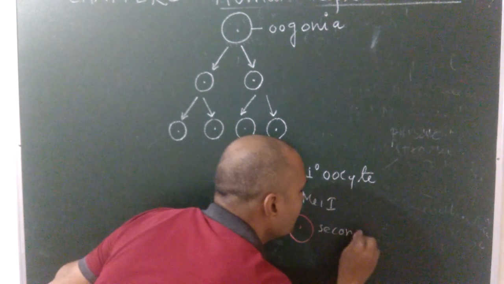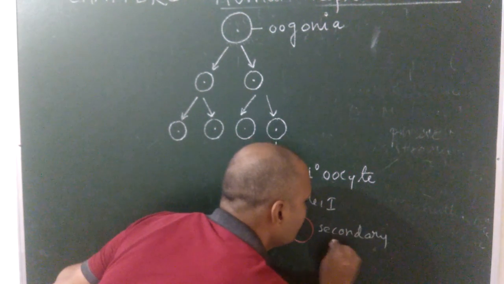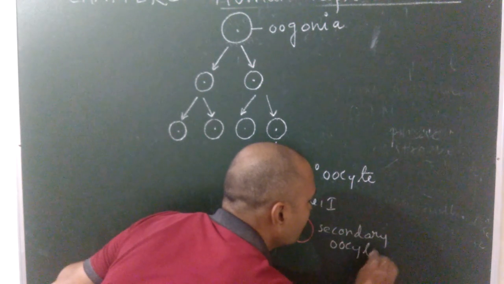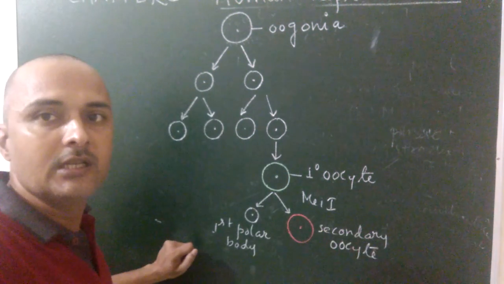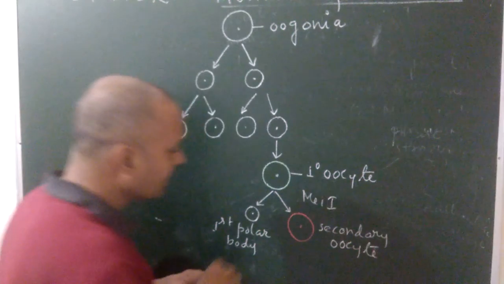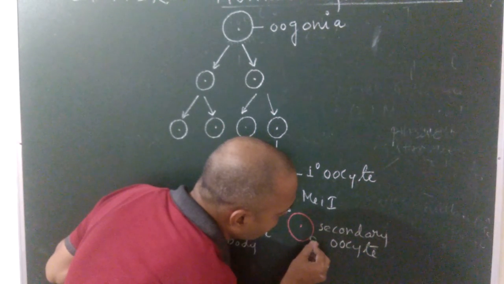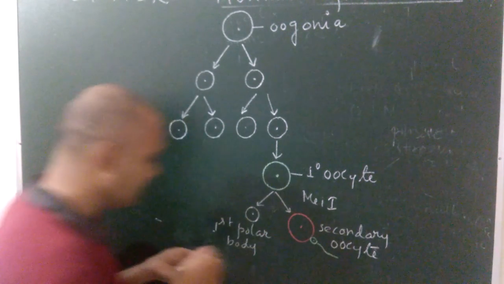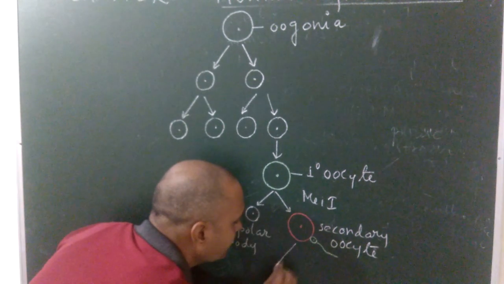Secondary oocyte. Later on, when entry of sperm takes place by the male partner, the secondary oocyte is fertilized by the sperm and completes its meiosis second.